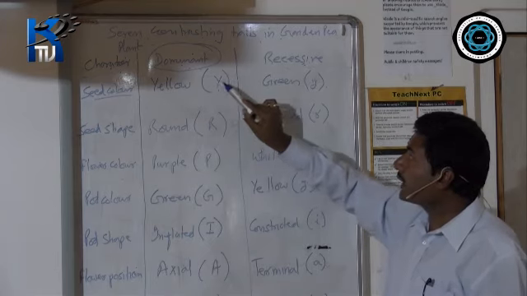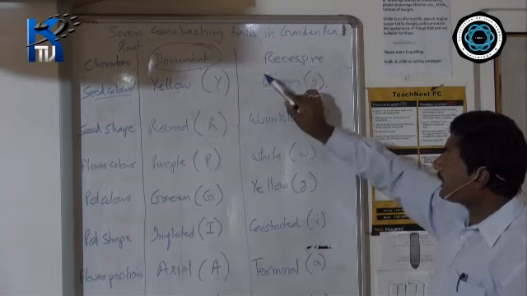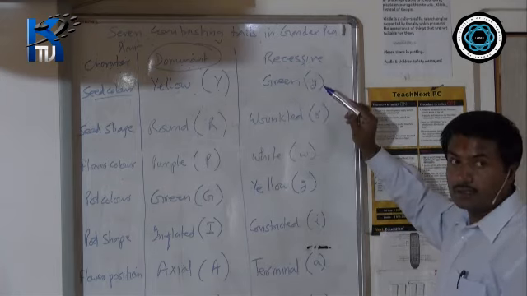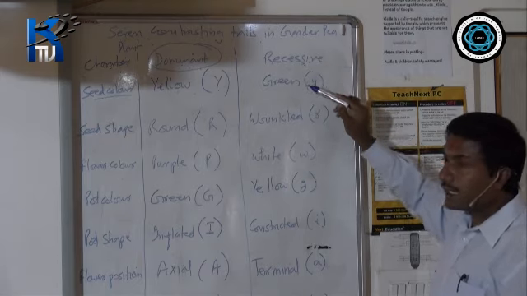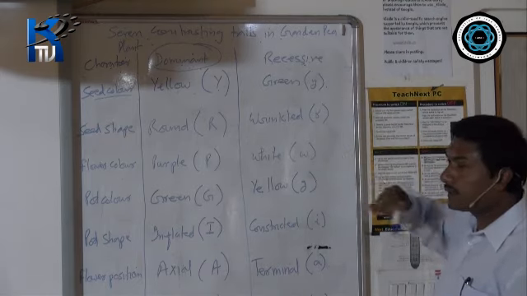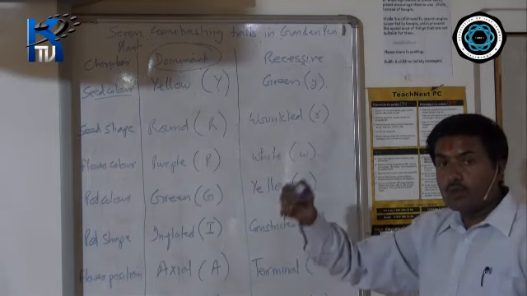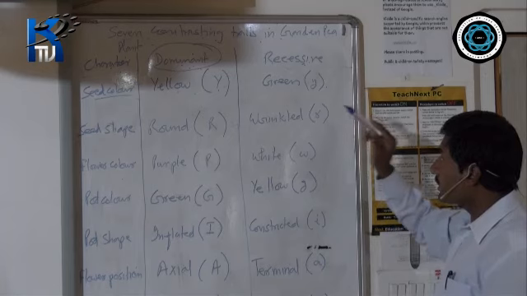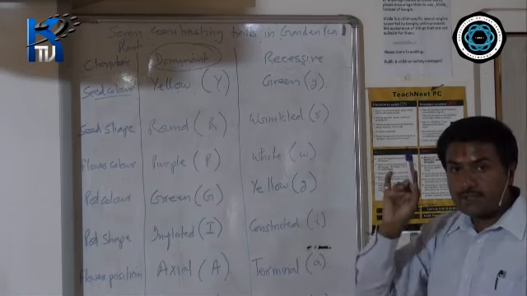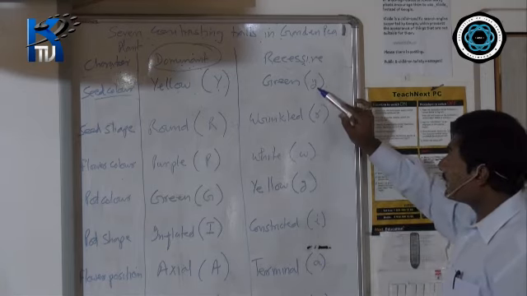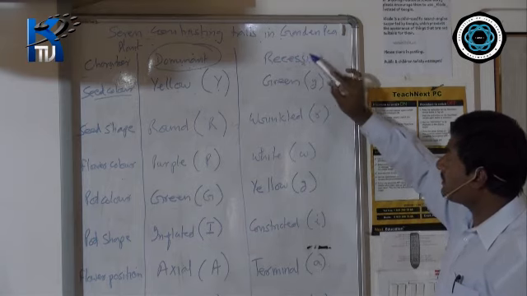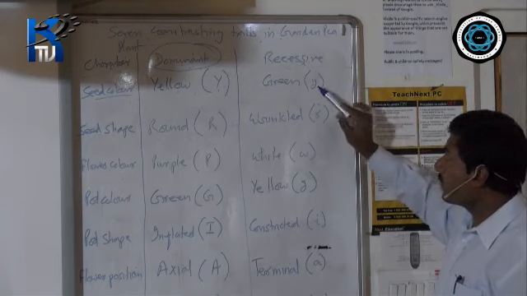So yellow is capital Y. Now the character green, seed color green, is expressed in small y. It is the character that remains suppressed; it does not come in the F1 generation. What is F1 generation, what is F2 generation, we'll do in the next class. But try to understand that the character that remains suppressed is written in a small letter. Here green is a recessive character, that is why small y.